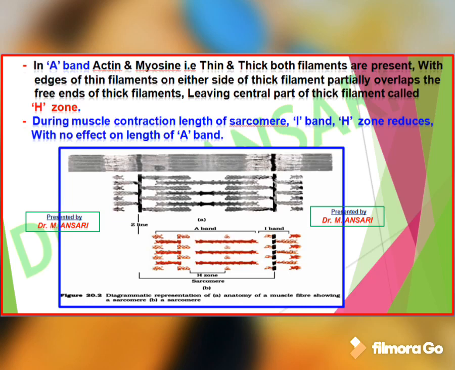During muscle contraction, the length of sarcomere, I band and H zone reduces with no effect on the length of A band.